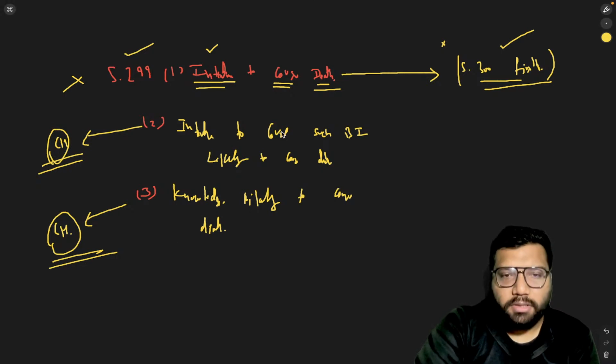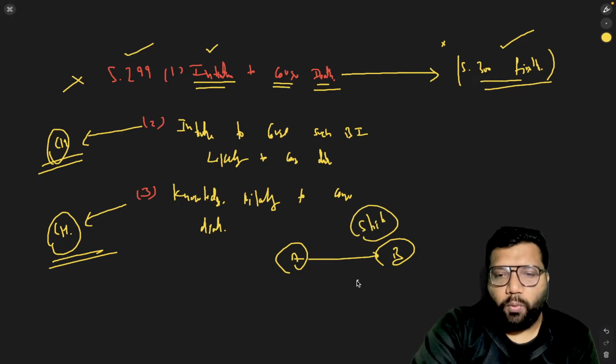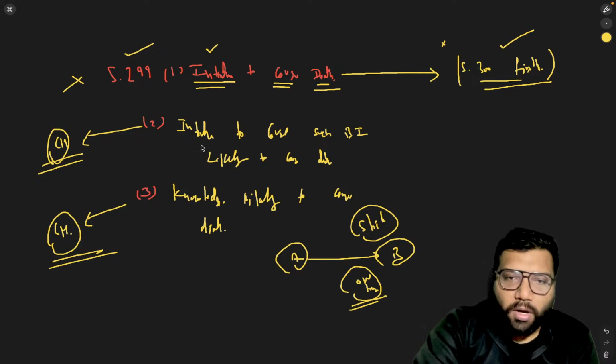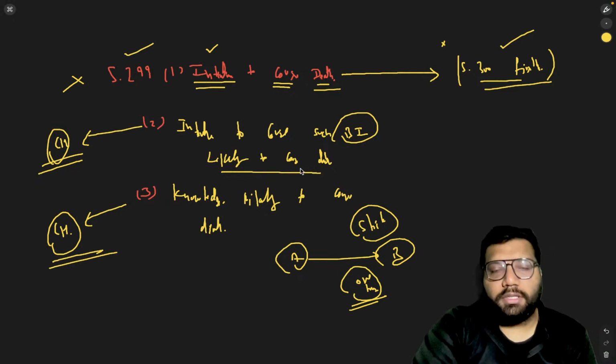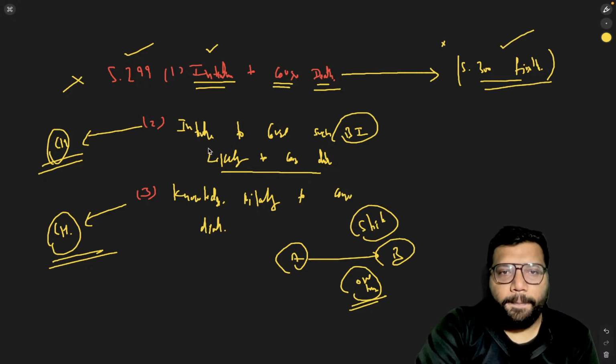Let's understand this whole concept with the help of some examples. If a person, Mr. A, attacks Mr. B on his head with a stick just one time, one blow of the stick on his head, and the person died. So there was intention to cause such bodily injury which is likely to cause death, which means there was no sufficient cause. Then it will fall under the case of culpable homicide.